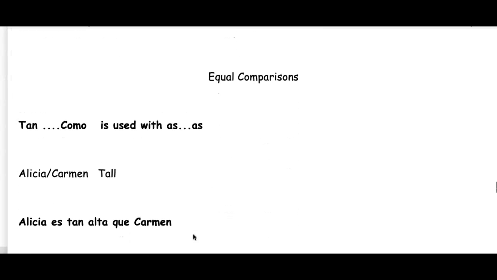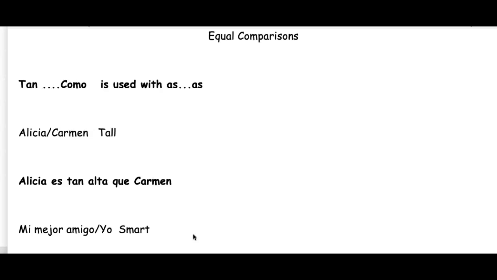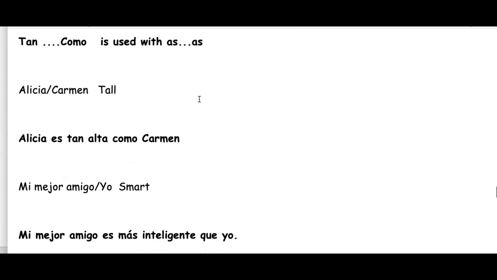Let's look now at equal comparisons. This is in English when we say as and as, like Alicia is as tall as Carmen. In Spanish, it is tan como. And right here, I see a mistake. There we go. So Alicia es tan alta como Carmen. She is as tall as Carmen. So in Spanish, tan and como are used for as and as to make equal comparisons.